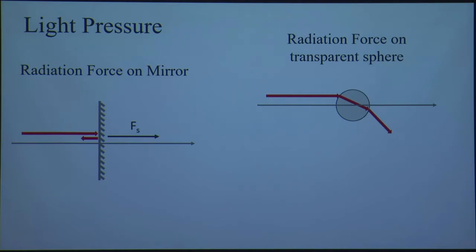Since we know Newton's second law, F is equal to dp by dt, the bead will feel a force, and since this bead is quite small, the effect of the force can be comprehended by this particle. And that force is going in this direction.